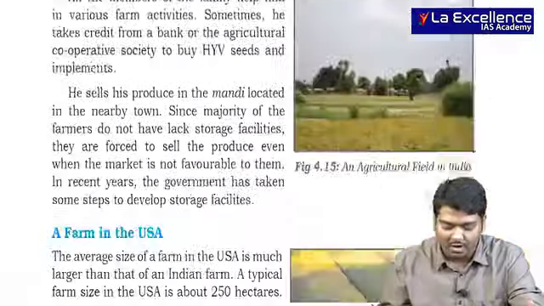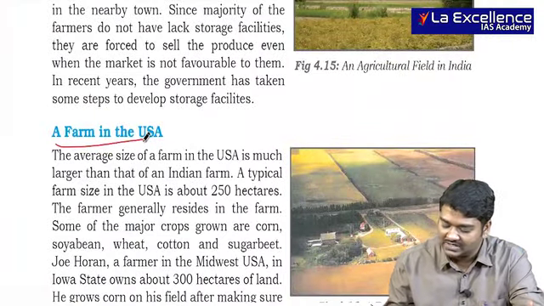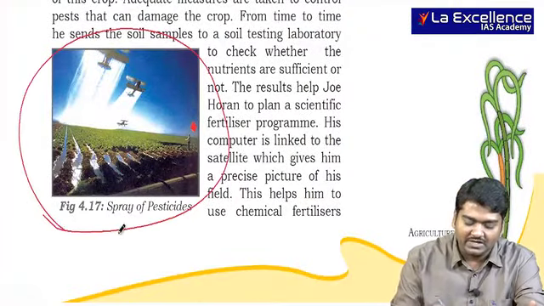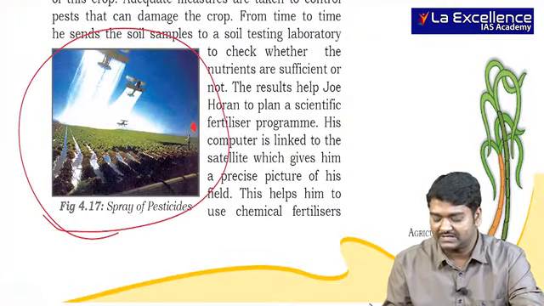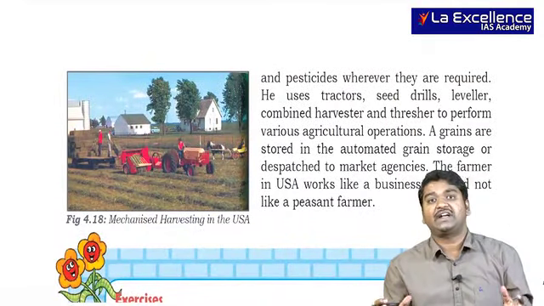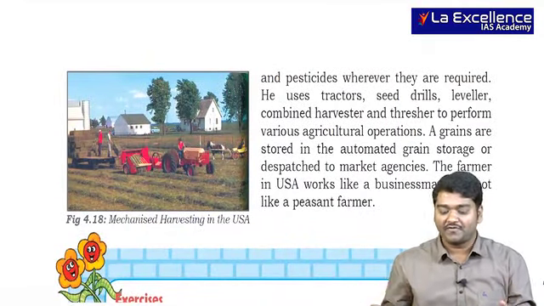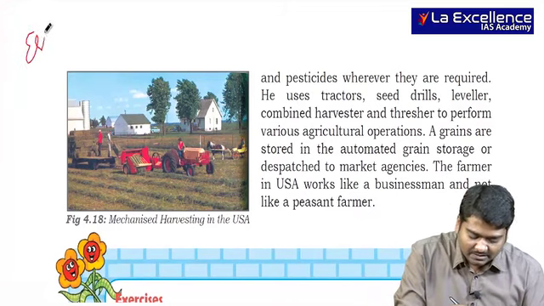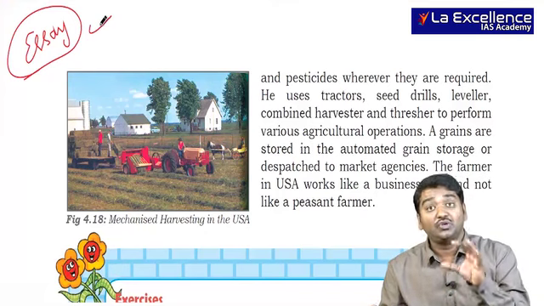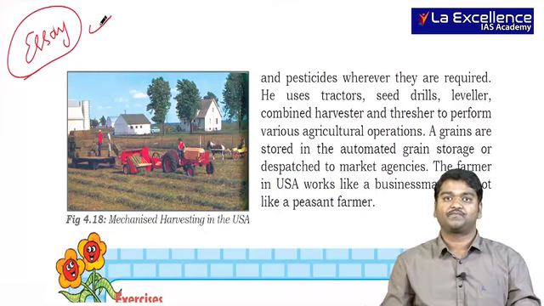Whereas when we talk about the United States, you can see huge land, and here aircraft and others are used to spray the pesticides. No need to compare, but if you can understand this concept, it is more than enough. In your essays, when you are talking about India's agricultural scenario, you can use these specific examples, right?